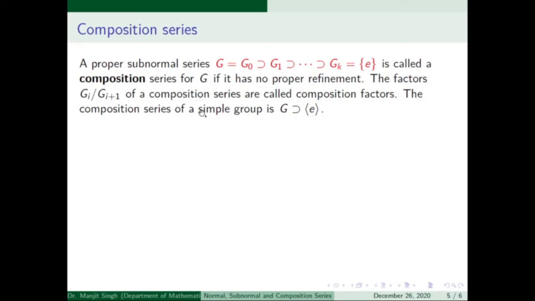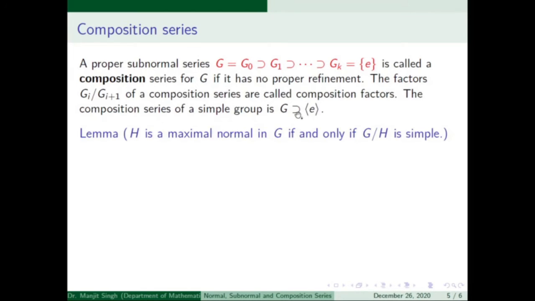The composition series of a simple group is the group and the identity subgroup of it. Because the group is simple, it has no proper normal subgroup, so this cannot be refined further, and it is the smallest possible subnormal series. So this is a composition series.